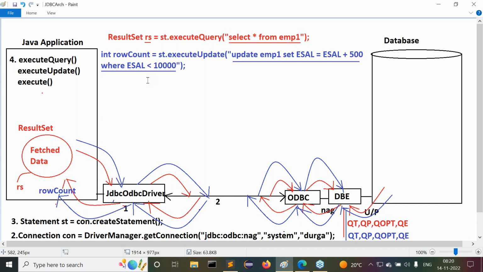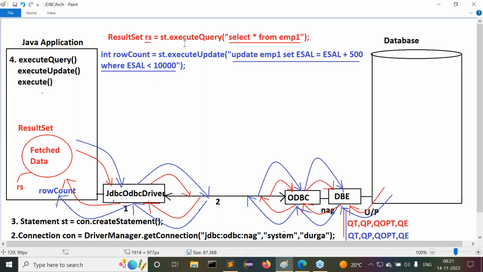Now this is the internal flow of execution of the execute update method. Execute query and execute update methods are almost the same here, but execution will give some results, and those results are different. In the case of a select SQL query, we get a result set object. In the case of an update SQL query, we get a row count value. All of you are getting my point or not?